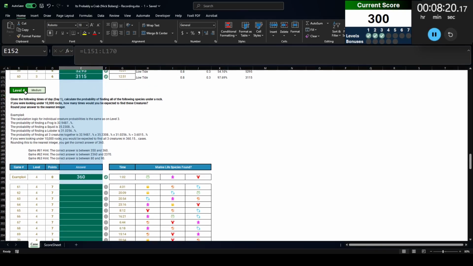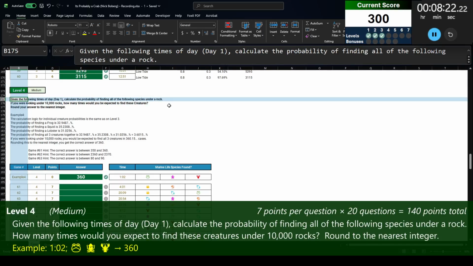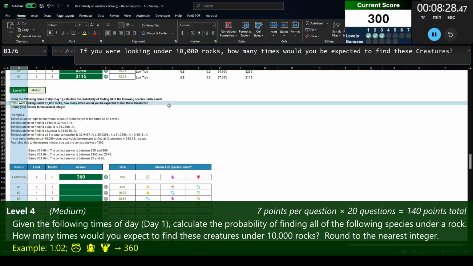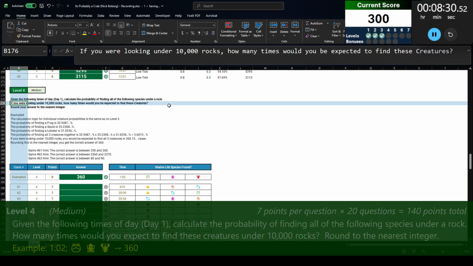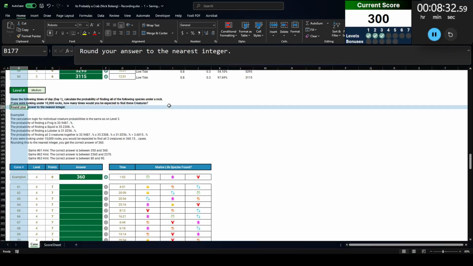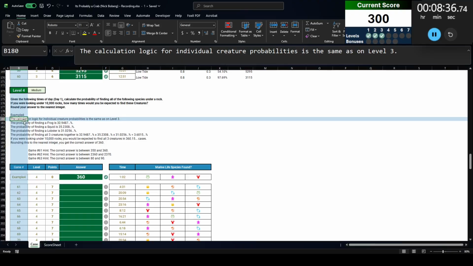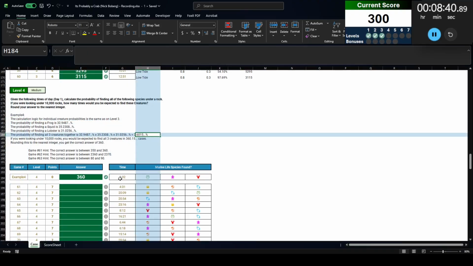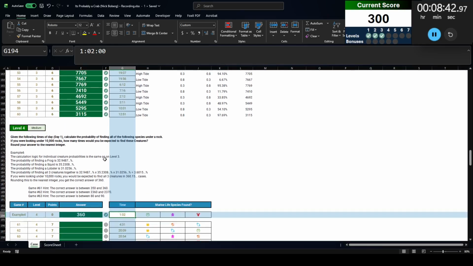Excellent. Level 4, given the following times of day on day 1, calculate the probability of finding all of the following species under a rock. If you were looking under 10,000 rocks, how many times would you expect to find these creatures? Round your answer to the nearest integer. And looking at the example here, what they're doing is they are multiplying the probabilities together at that time.